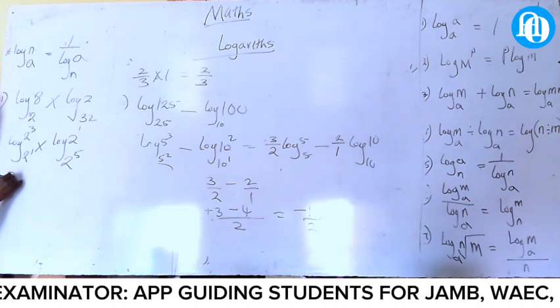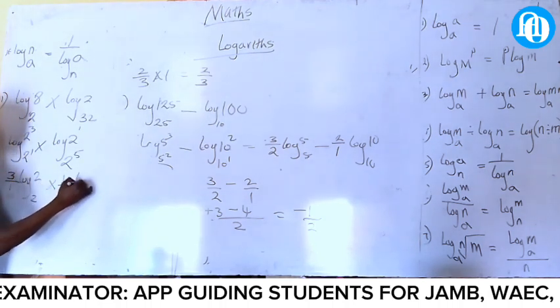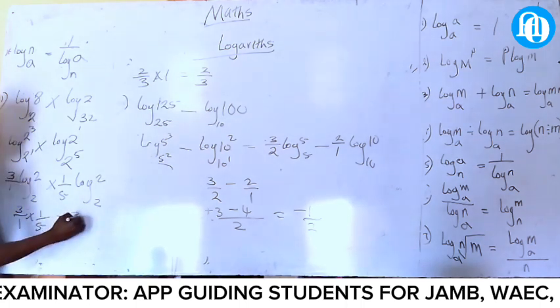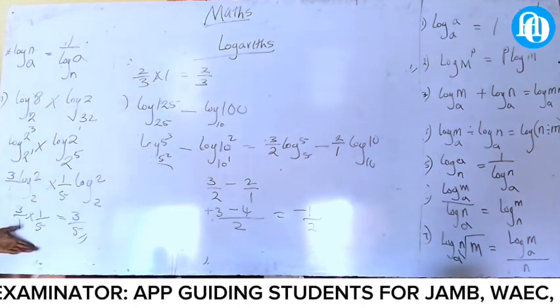This one will be 3 all over 1 log 2, times this one, 1 all over 5 log 2. This one is 1, is cancelled. That's 1. It will be 3 all over 1 times 1 all over 5, equal to 3 all over 5. That's the answer. Are you hearing now?